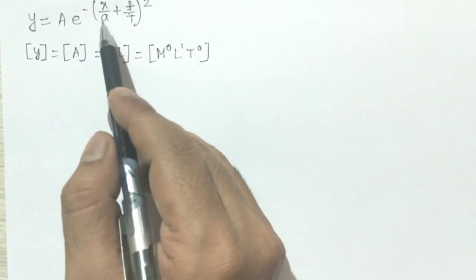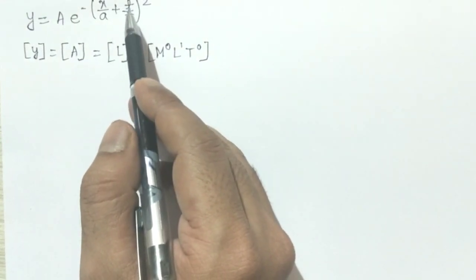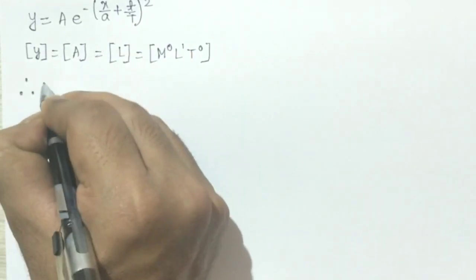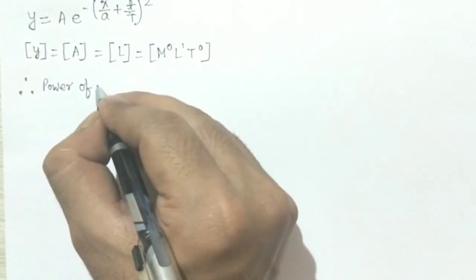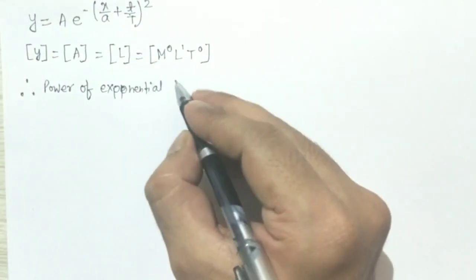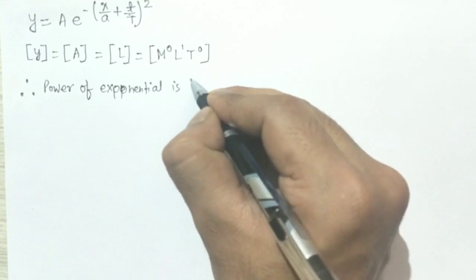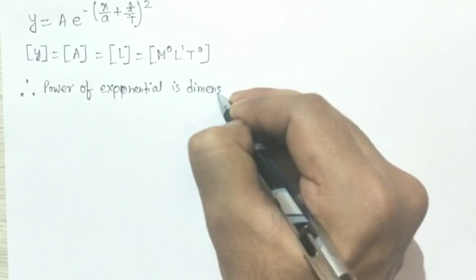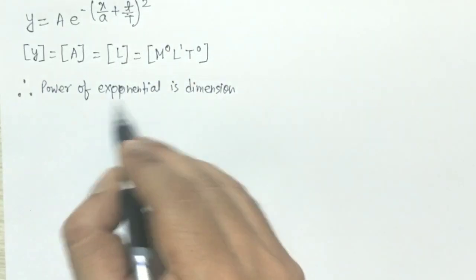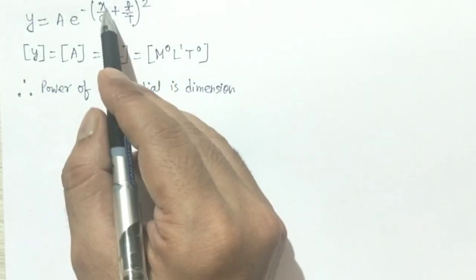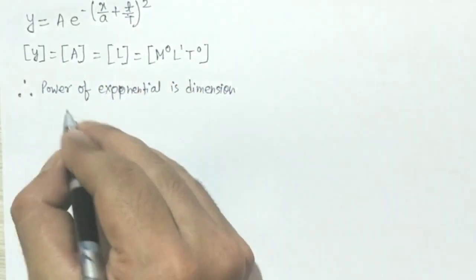Now the second part, they are asking the dimension of small a and capital T. Since the power of the exponential term is dimensionless, from this concept we can say that x by a will be dimensionless.